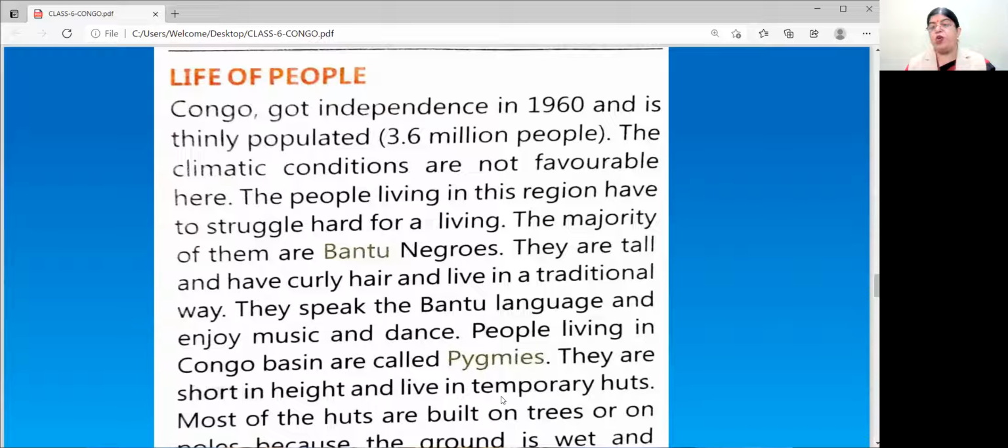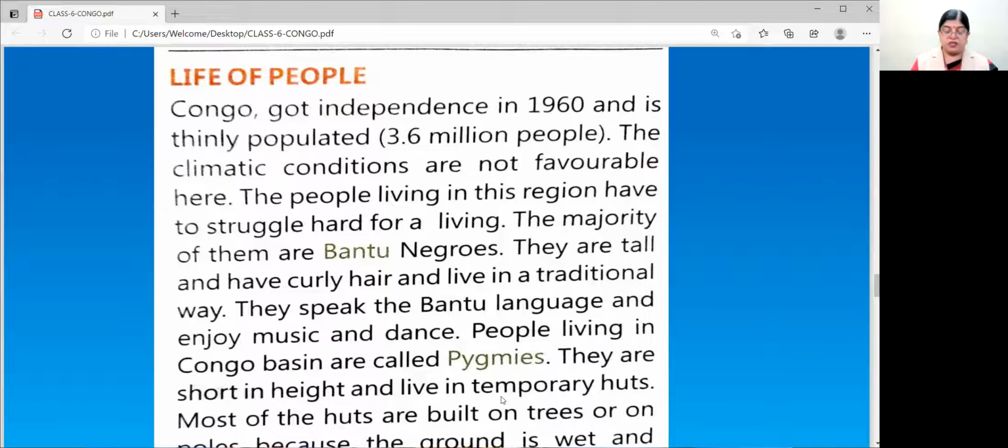People living in the Congo Basin are called pygmies. Which language are they speaking? The Bantu language. What do they enjoy? Music and dance. They are called pygmies. They are short in height and live in temporary huts. Where are they living? In temporary huts.